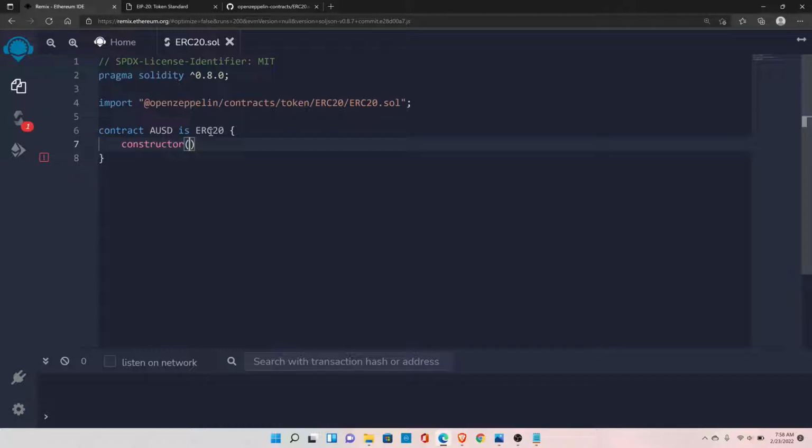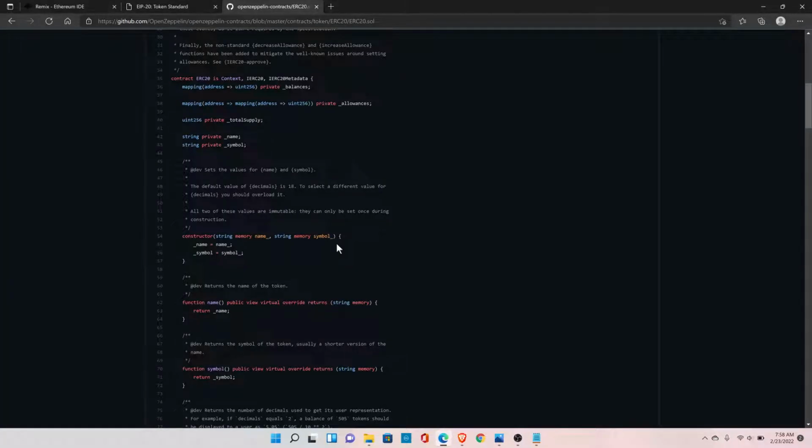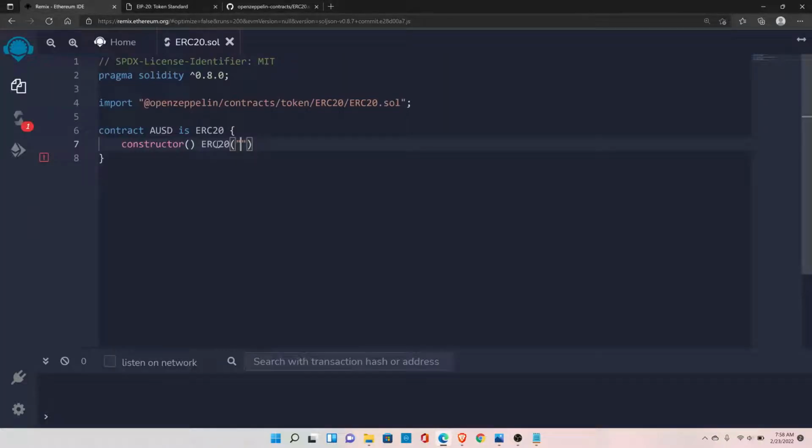This constructor is expecting a name and a symbol as input. So we can pass the input here. We can do ERC20 and pass the name of our coin, which is AUSD, and the symbol of the coin. I'll keep it the same, AUSD, but you can choose a different one if you want to. AUSD.